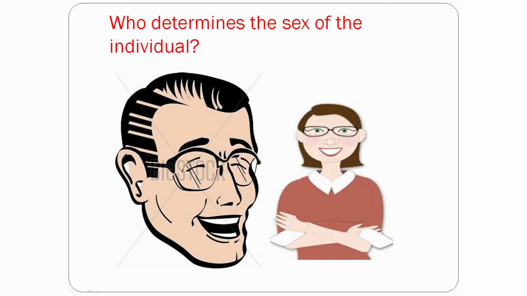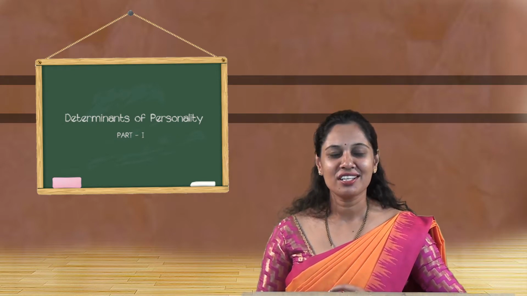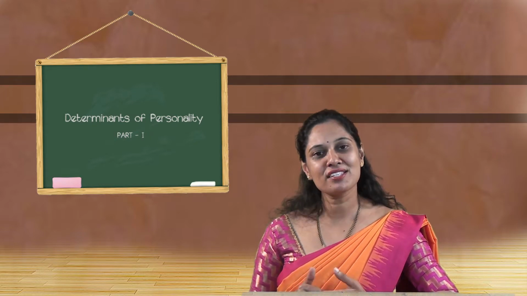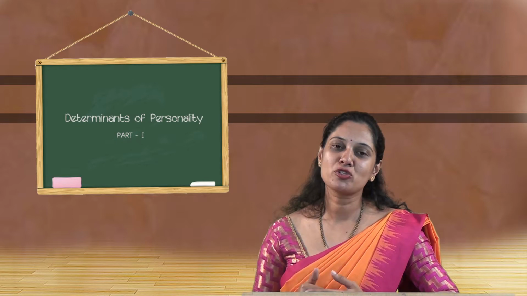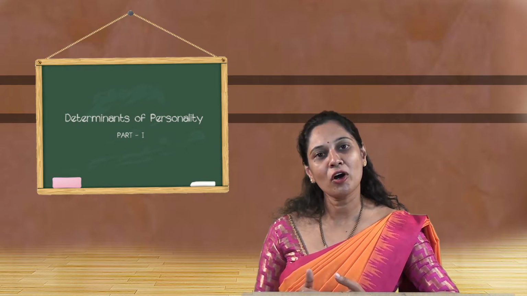Now there is a question: who determines the sex of the individual? Even today, most people in society are unaware that it is the father who determines the sex of the individual, and most people think that only the mother can determine it. We know there are two types of chromosomes, X chromosome and Y chromosome. The X chromosome is responsible for a girl baby, and the Y chromosome is responsible for a boy baby.